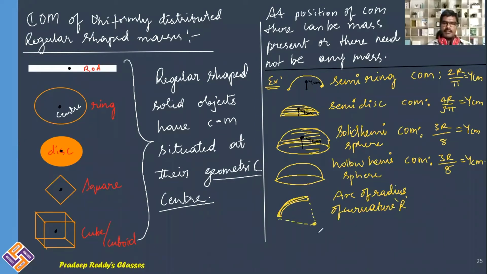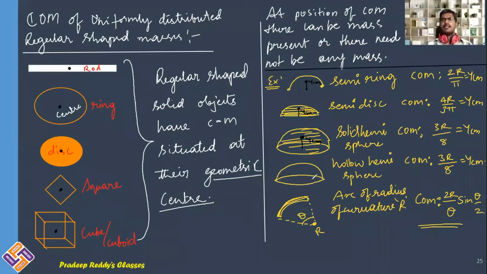Its geometric center is this, and this is the radius of curvature. And this angle which is subtended, you can consider it as theta. So for an arc, you can write the center of mass as 2r divided by theta into sine of theta by 2.